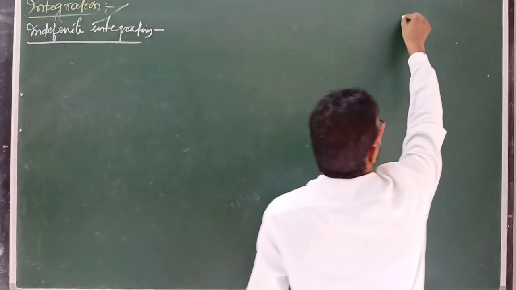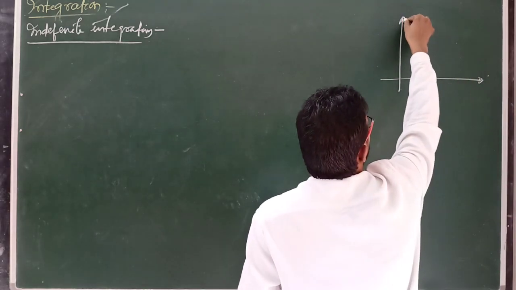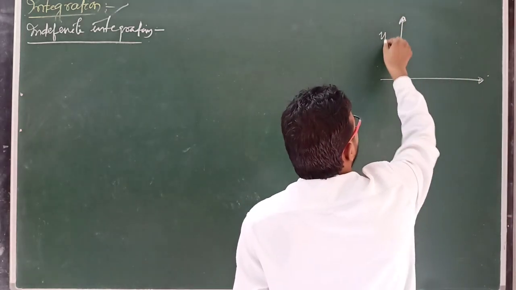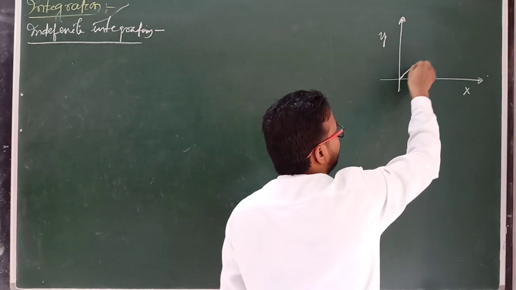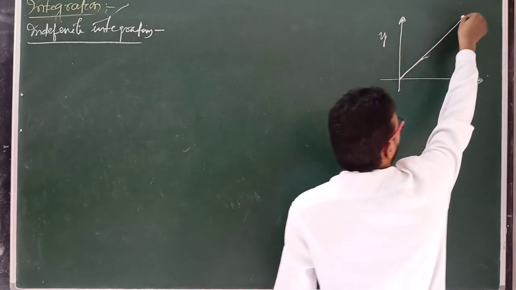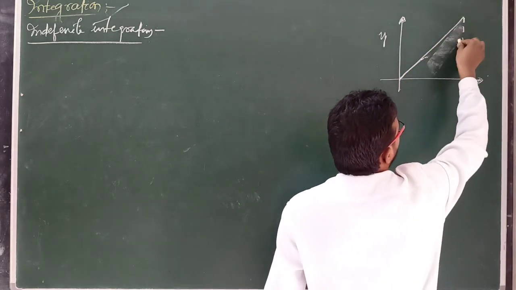Suppose there is a graph, and here this is y axis, y, and here x axis, and this is straight line graph. But we have to find its area, means we have to find this total area.